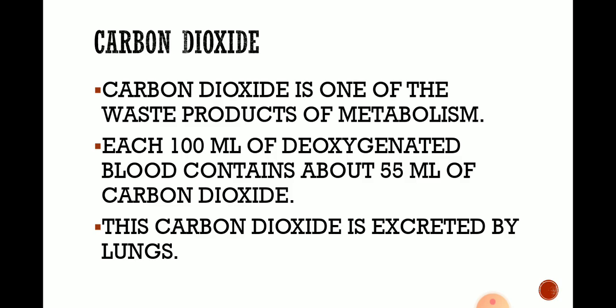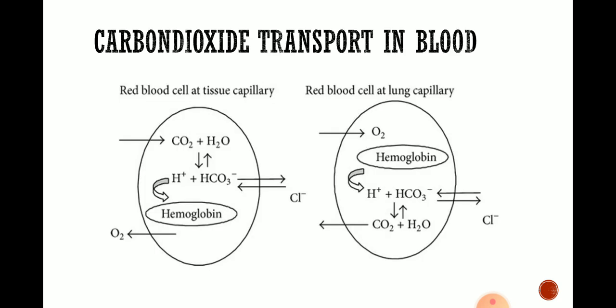Next, carbon dioxide transport. Carbon dioxide is one of the waste products of metabolism. Each 100 ml of oxygenated blood contains about 55 ml of carbon dioxide. This carbon dioxide is excreted by the lungs. Carbon dioxide transport in blood: red blood cell at tissue capillary, red blood cell at lung capillary.